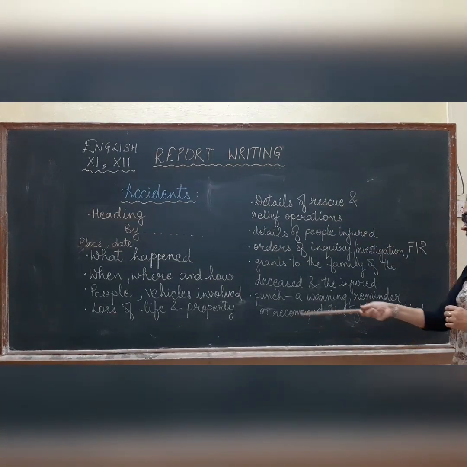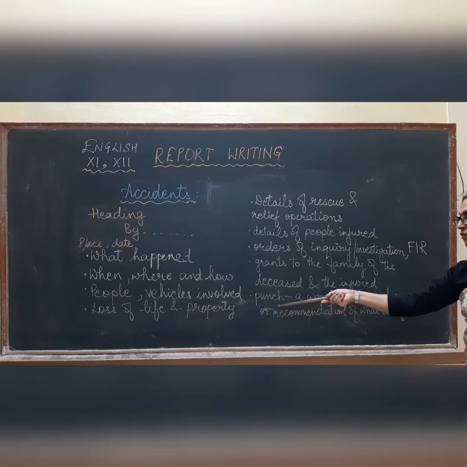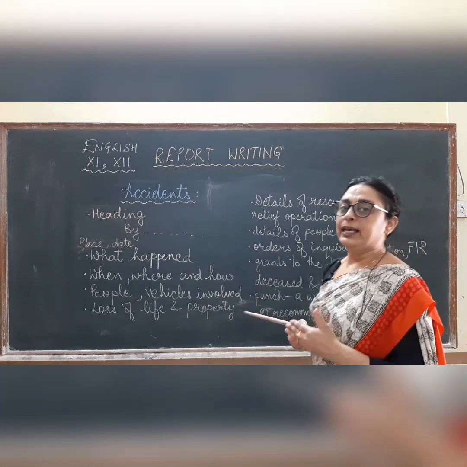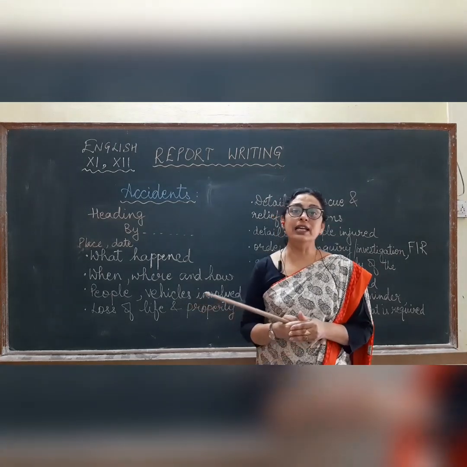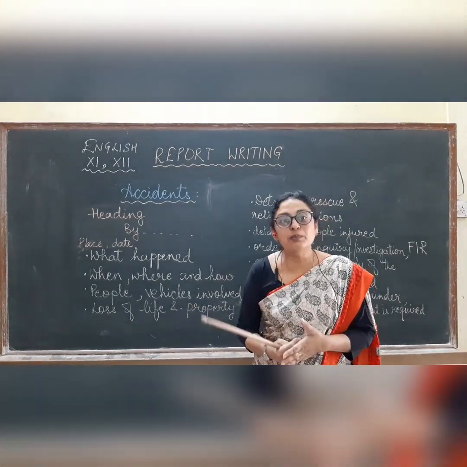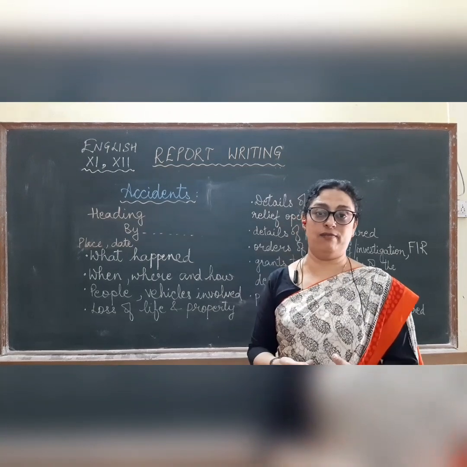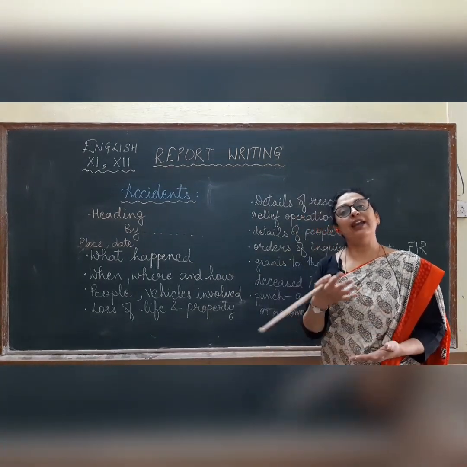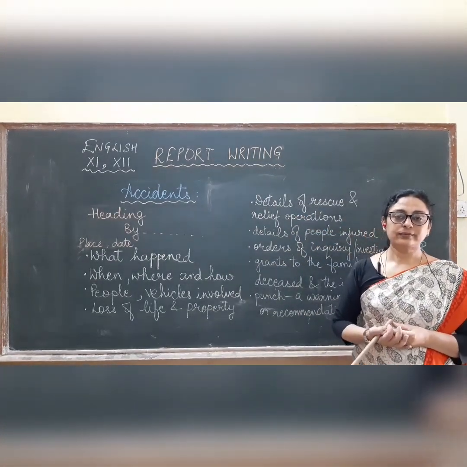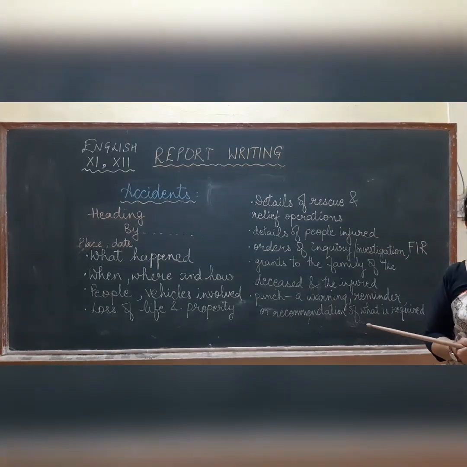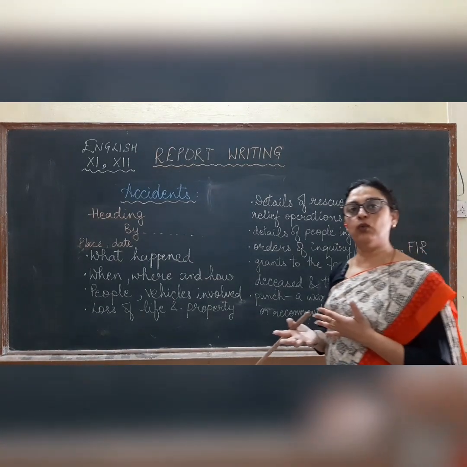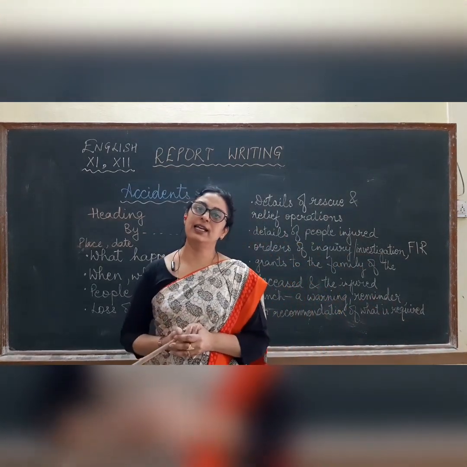We end the report with the punch that includes a warning, reminder or recommendation of what is required urgently. Each and every accident gives us a lesson. We learn a lesson that accidents take place because of the negligence of the people involved or maybe someone else's mistake. So we end with the conclusion that we need to follow traffic rules in order to avoid accidents in future.